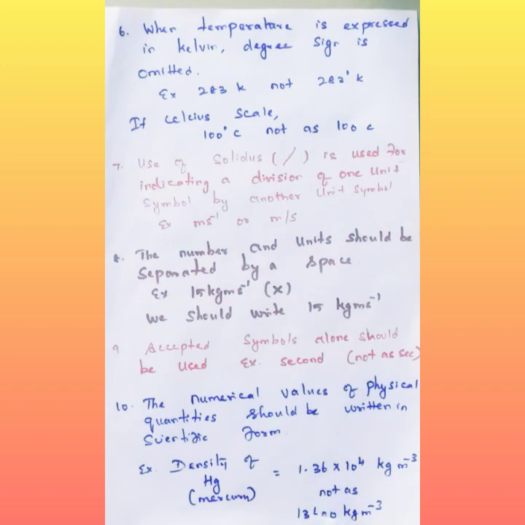That means 1, 2, 3, 4 digits after I put the decimal, so 10 power 4. So 1.36 into 10 to the power 4 is the correct way. Mostly for writing physical quantities, we should write in scientific form only, not in the full form.